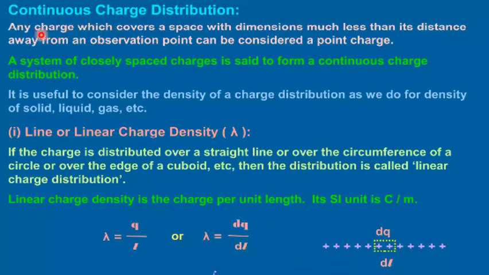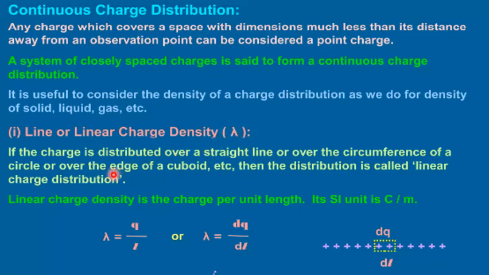Continuous charge distribution. Any charge which covers a space with dimensions much less than its distance away from an observation point can be considered a point charge. A system of closely spaced charges is said to form a continuous charge distribution. It is useful to consider the density of a charge distribution as we do for density of solid, liquid, gas, etc. First one is line or linear charge density represented by lambda.